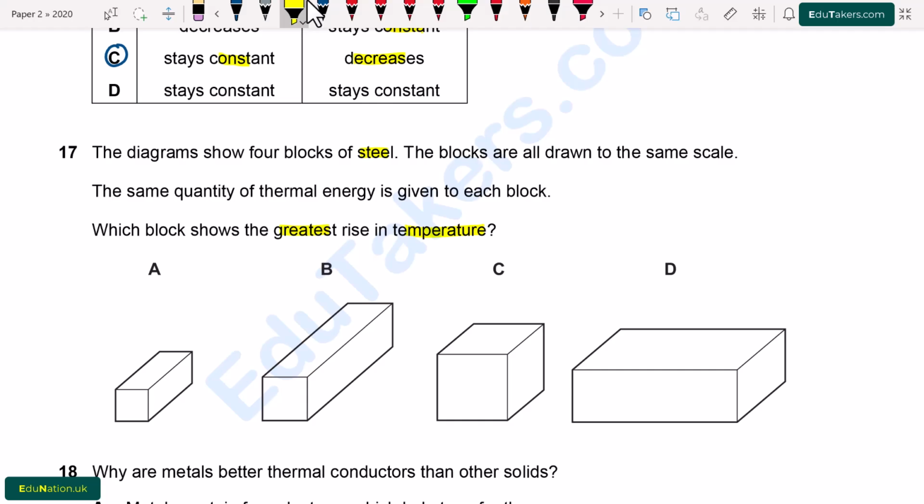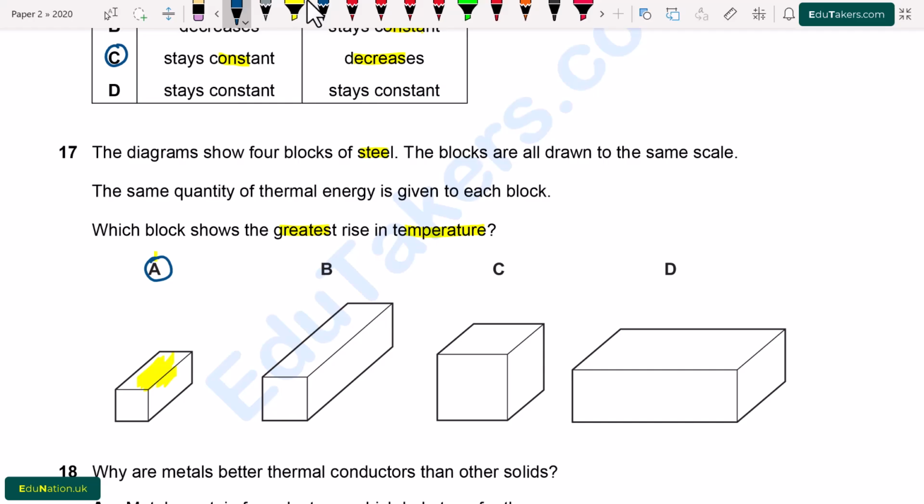In this question we can see that we have 4 blocks. Each of the blocks has a different volume. So first of all, for block A, the volume is lesser. So the amount of heat energy will transfer to it easily. As a result, it shows the greater rise in temperature. So from here, option A is correct.